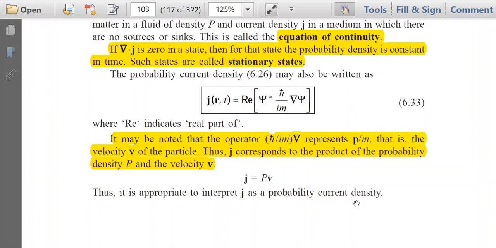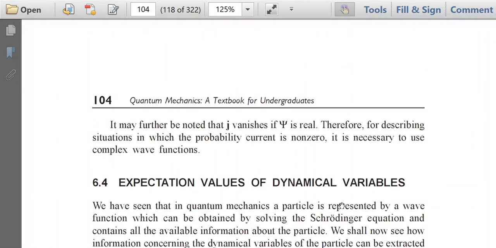Because we can write J as probability multiplied by V, since psi star psi is extra. You see this is the operator h cut by im del, and this operator is the velocity V. Apart from V there is psi star psi, and psi star psi is the probability. So J is equal to P into V. So the name is probability current density.